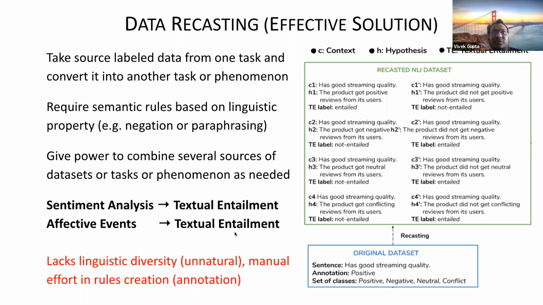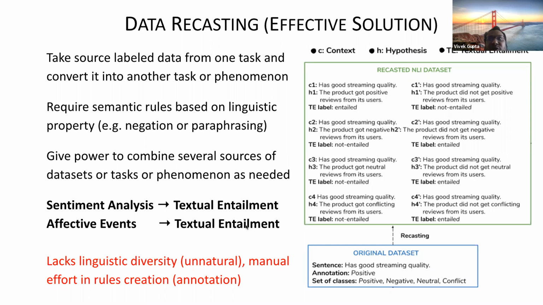Now, obviously, this is not foolproof. There are multiple problems with this. One is that it lacks linguistic diversity. So you can see that the sentences, the product got positive reviews from this user, the product got negative reviews from this user, are a little bit unnatural. It depends on how much effort you put in writing those semantic rules, how much paraphrasing you do, how much linguistic diversity and properties you incorporate. So they can be a little bit unnatural.